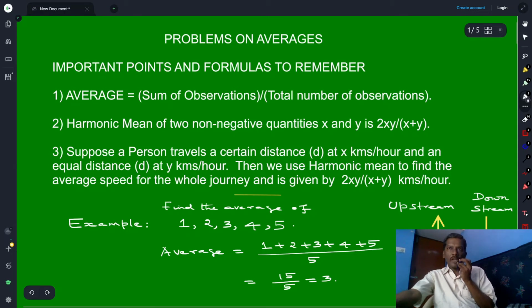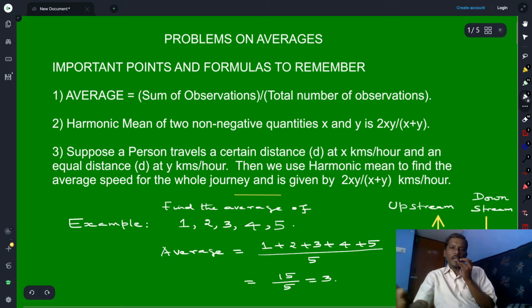Likewise, when you are sailing through a river, your upstream speed will be slower than your downstream speed. So these are the situations where we make use of harmonic mean.